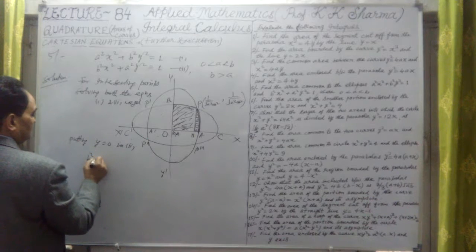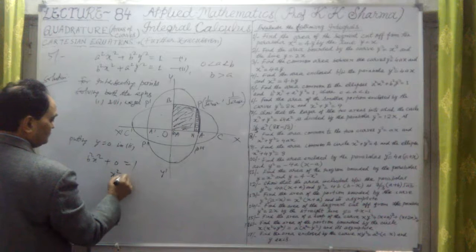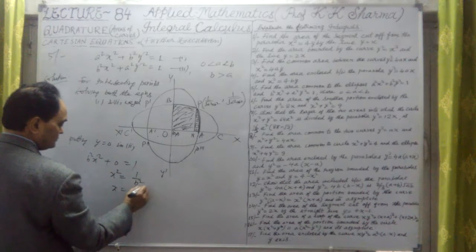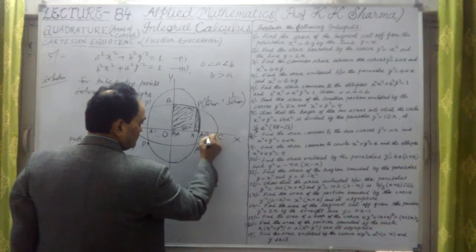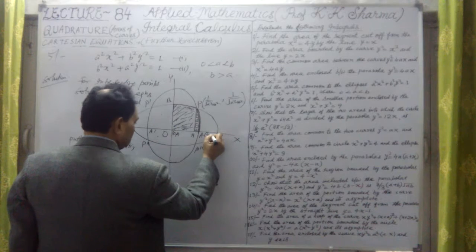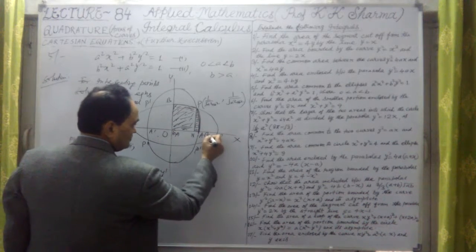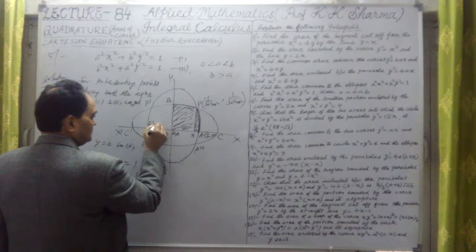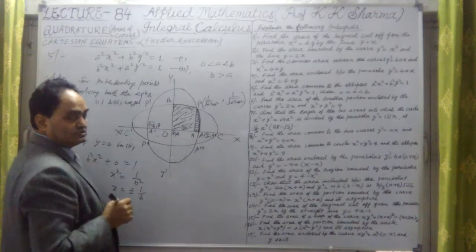So this is b square x square plus 0 is equal to 1, or x square equal to 1 upon b square, or x equal to plus minus 1 upon b. Here it is 1 upon b positive, and this is minus 1 upon b. So A is 1 upon b, 0, and A dash is minus 1 upon b, 0.